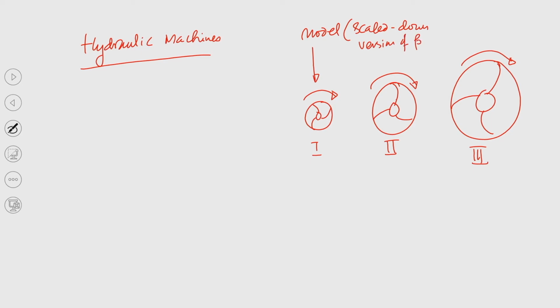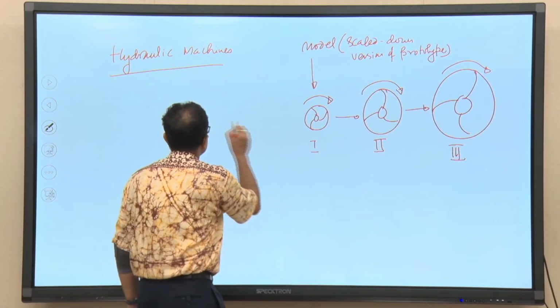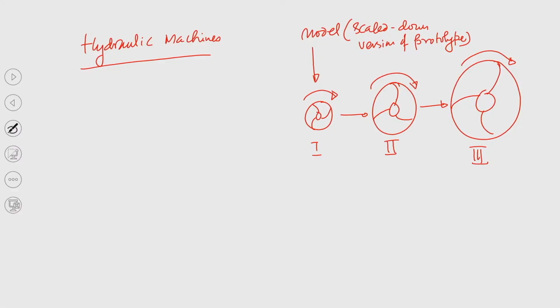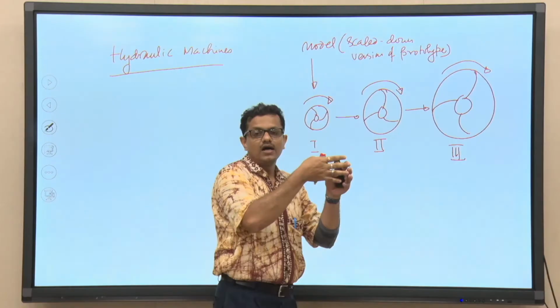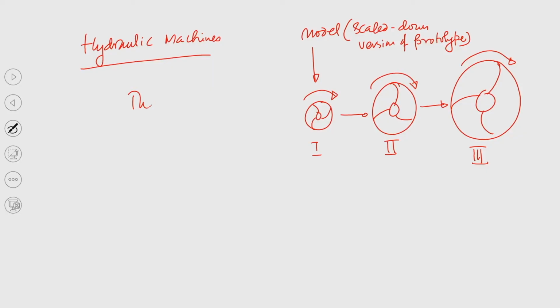If we go from impeller 1 to impeller 2 and impeller 2 to impeller 3, what we can see? They are identical in shape, but different in size. So, these 3 impellers form a series.